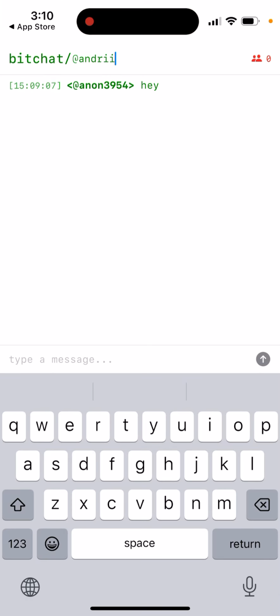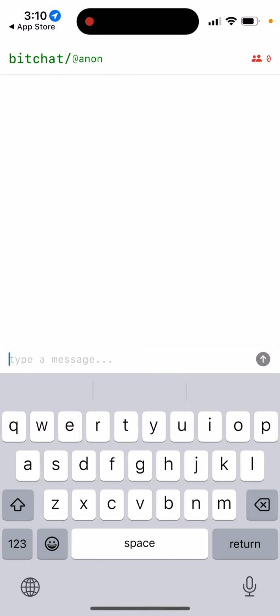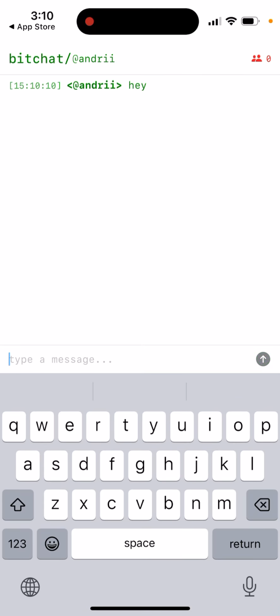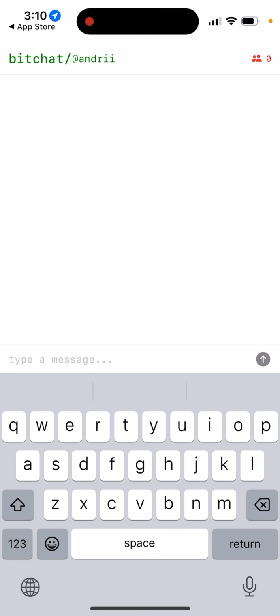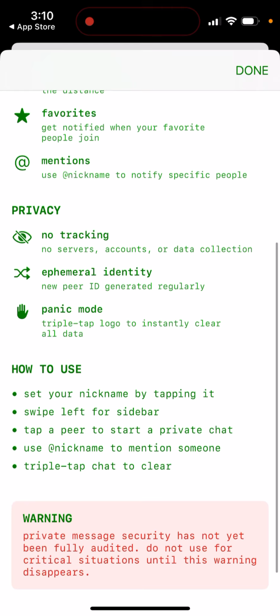So I have my username, but what if I quit the app? Just try and see. So I need to learn how to use it. Okay, now I sent the message. So I just tap it, swipe left for sidebar.